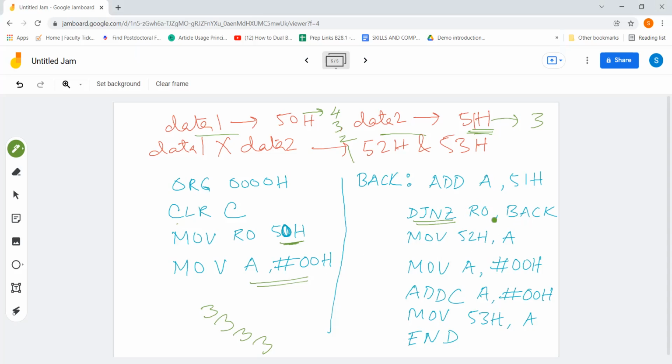After that, it is going to come back here and check that it has become 0. It has become 0, so it does not go back again. So the total addition we are going to get is 12, which is nothing but 4 into 3. What the accumulator is holding now is the product. Its lower byte is going to be stored in 52. And whatever is there in the carry, we use the same procedure to get the carry bit and move it to the 53 hex location. So finally, we have the entire product in the two locations, 52 and 53.